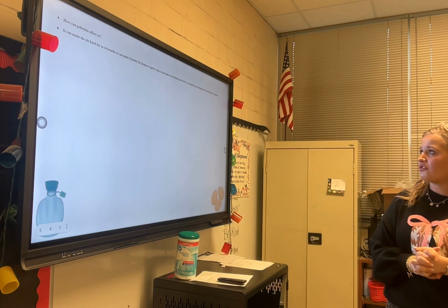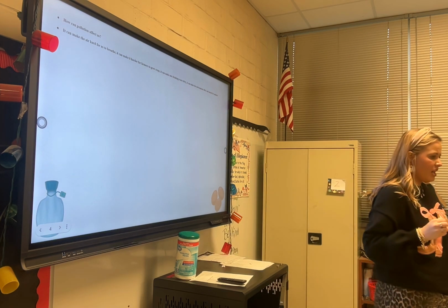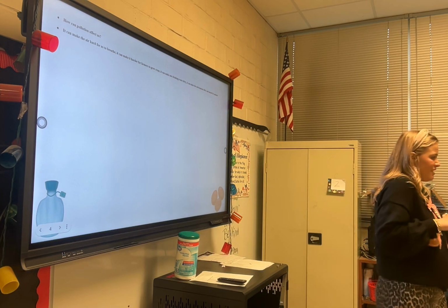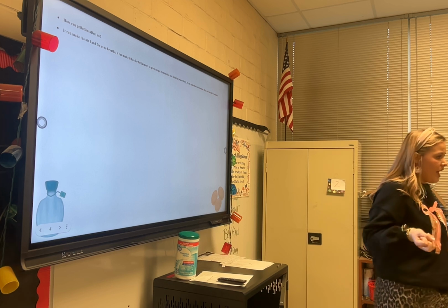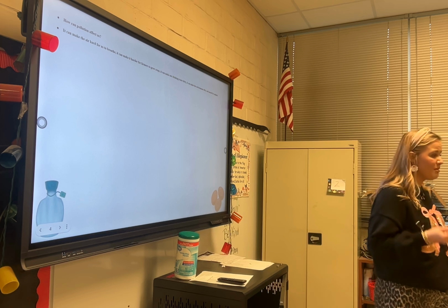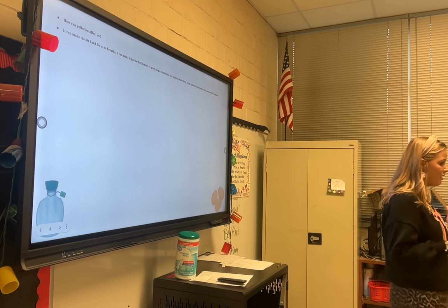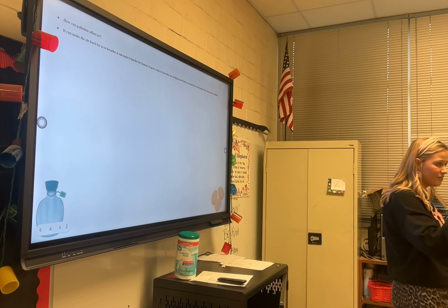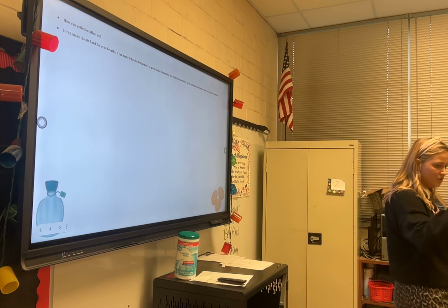It can make it harder for farmers to grow their crops. So if there's a lot of pollution in the soil, if there's a lot of nasty things in the soil, do you think we can still grow healthy vegetables? No. What are some ways we can make the soil healthy? Remember we talked about it yesterday. We could water it. What else? Fertilizer. What else can we put in it to make it healthy? Chicken poop, which is fertilizer.